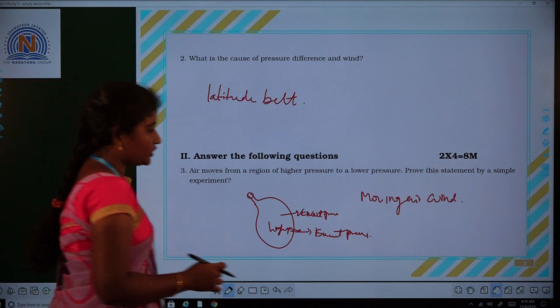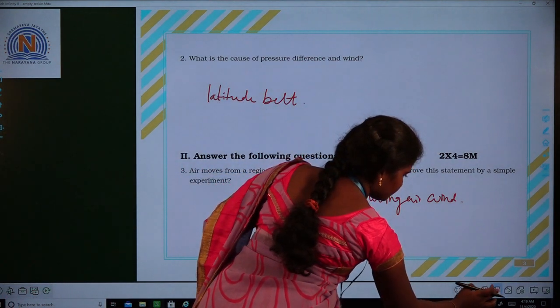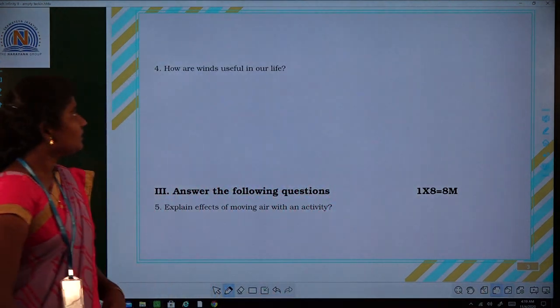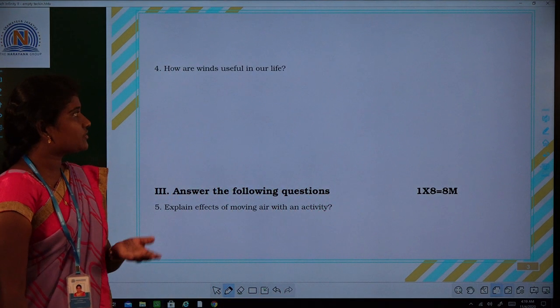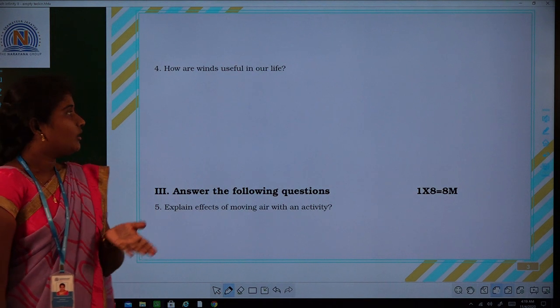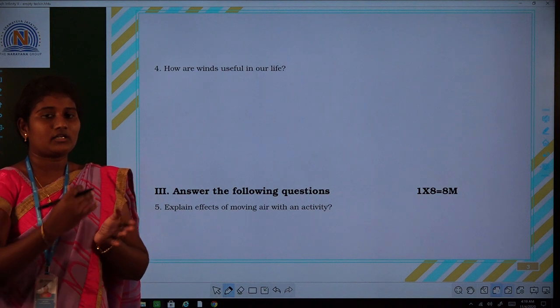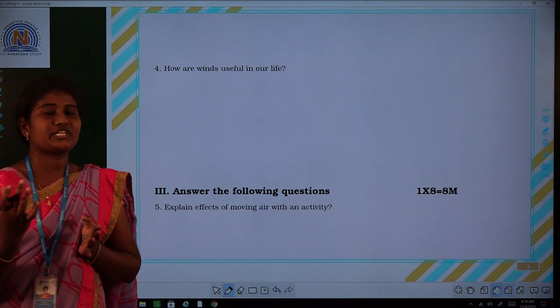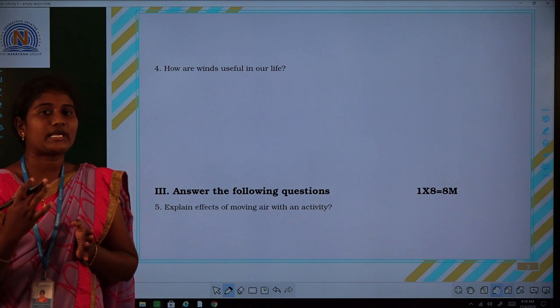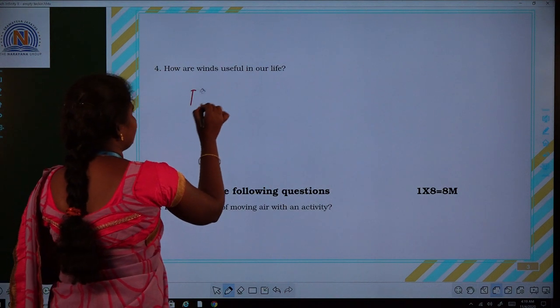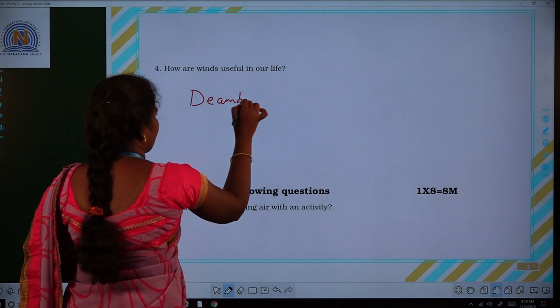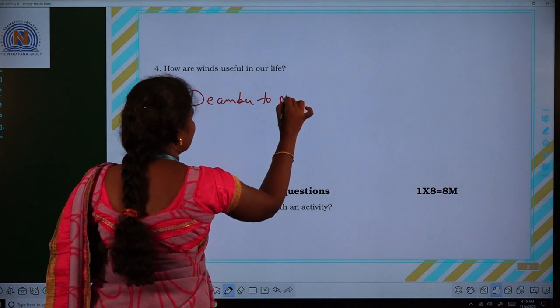Let us see the fourth question. How are winds useful in our life? Generally the winds are useful in our life. The direction of the wind is reversed in the months of December to early March.